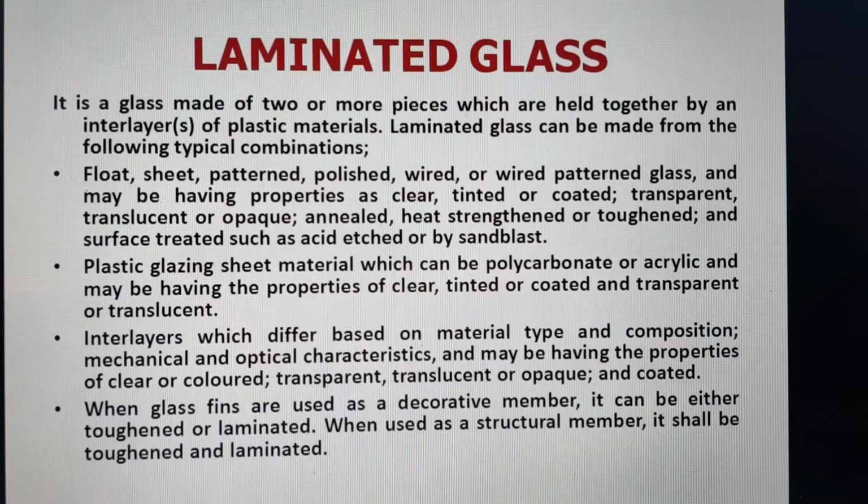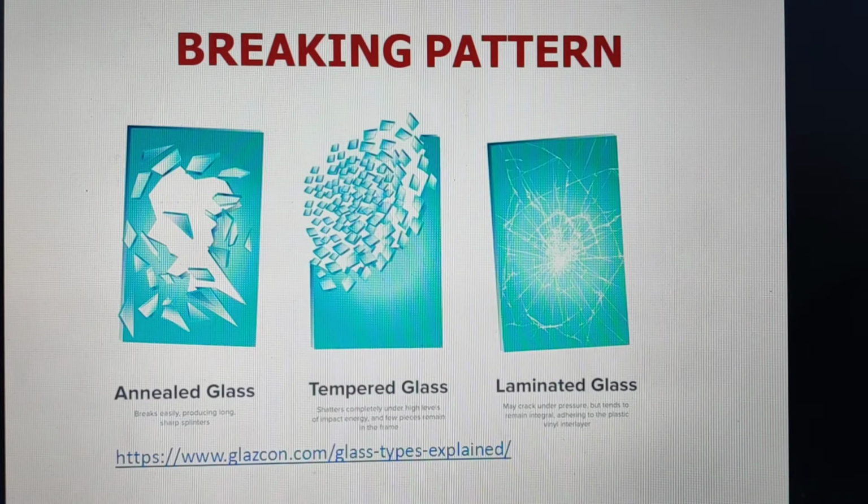So this plastic glazing sheet material, which can be polycarbonate or acrylic, may have the properties of clear, tinted or coated and transparent, as I have told. Laminated glass has the added advantage that it has acoustic properties also, and then sound resistance property also. If we see the breaking pattern, then annealed glass can break in any shape, anywhere. Tempered glass, you can see that this is in small pieces and within the frame. And laminated glass has the added advantage that this does not fall so easily.